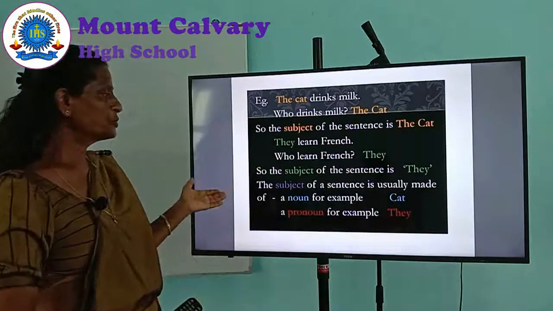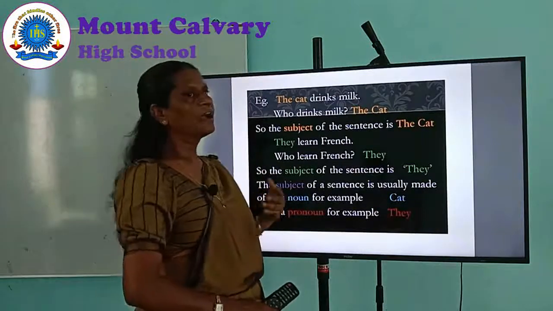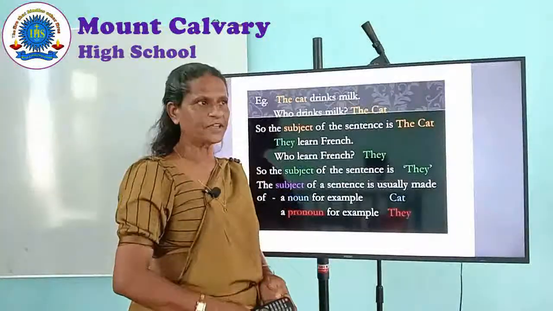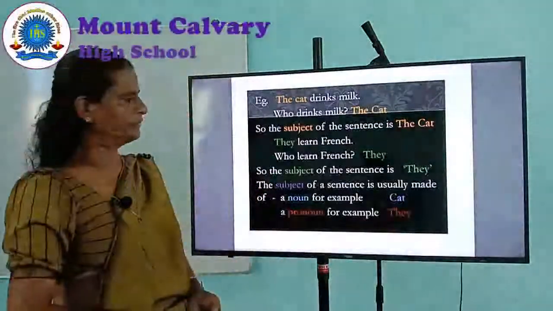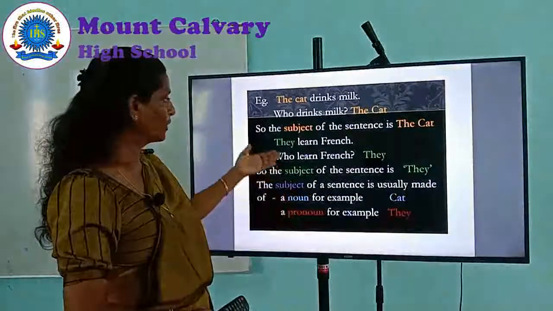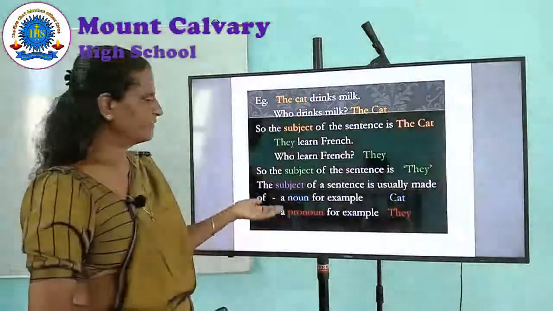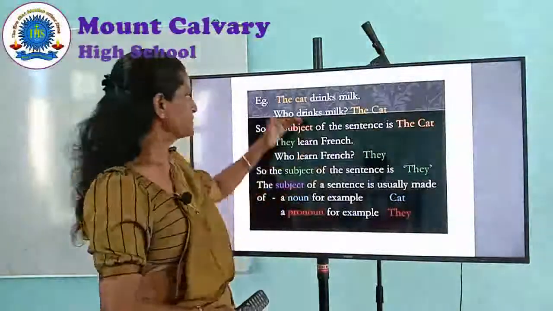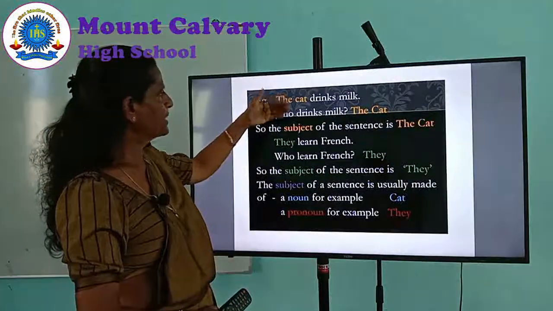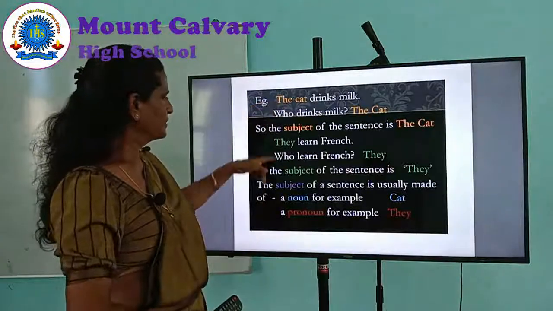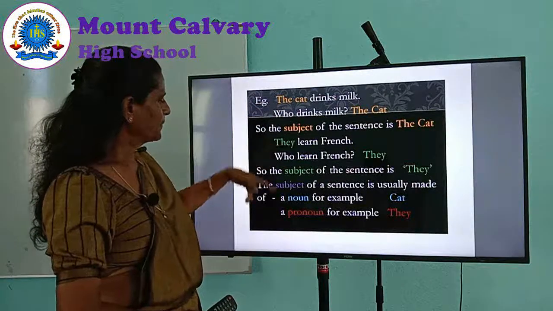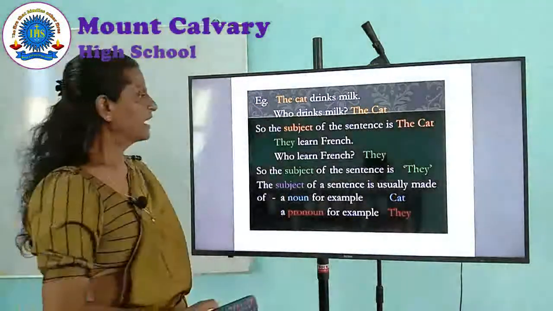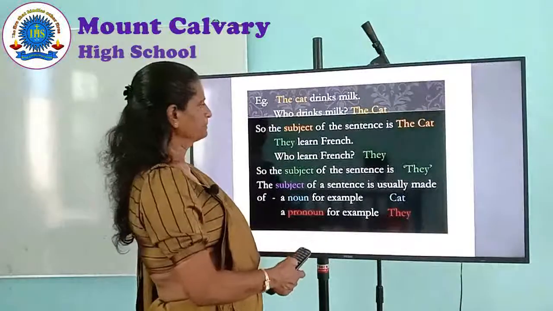So, we can use a subject as a noun as well as a pronoun. We can take a pronoun for a subject, and sometimes we can take a noun for a subject. In the first example, a noun has been taken as the subject. In the second example, a pronoun has been taken as the subject.